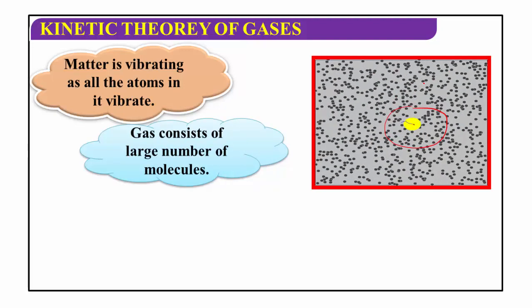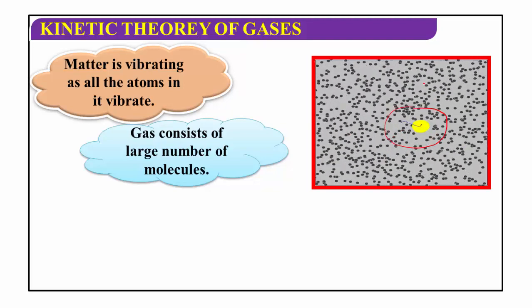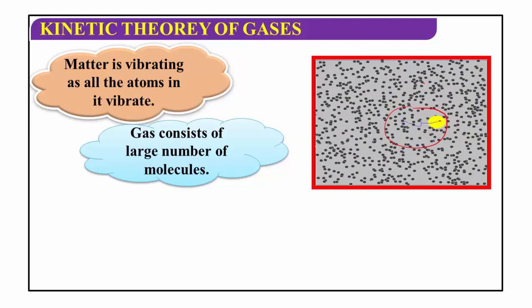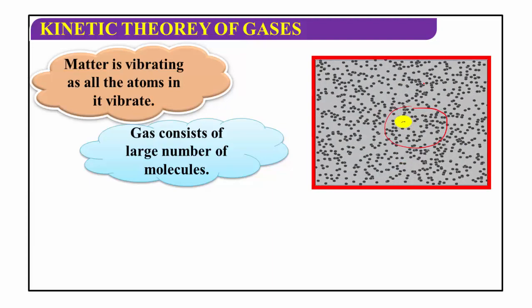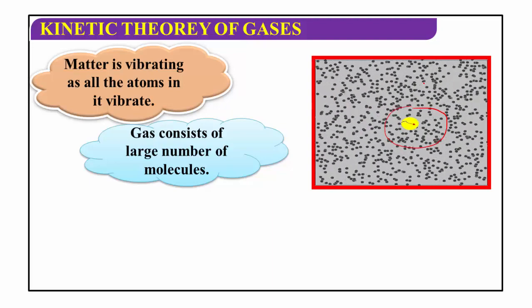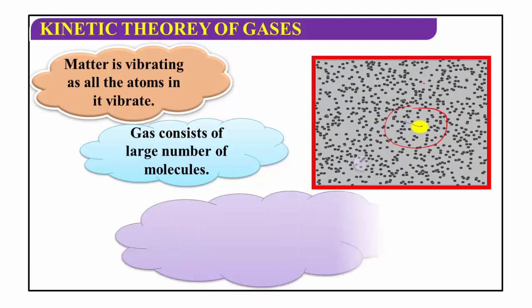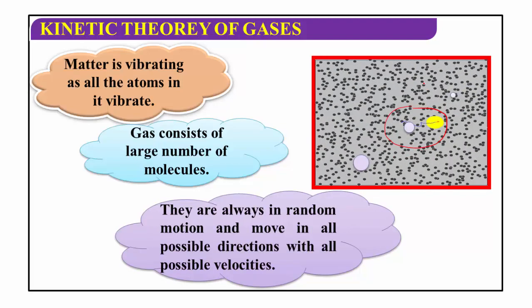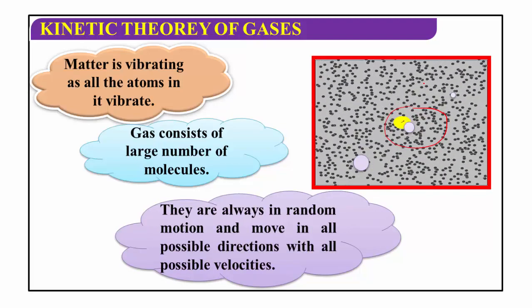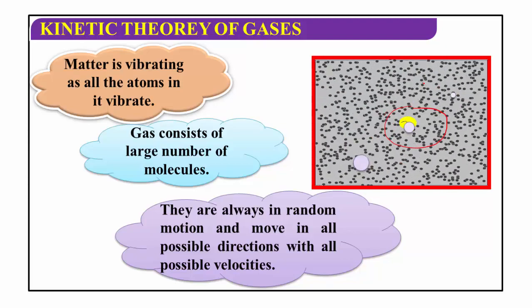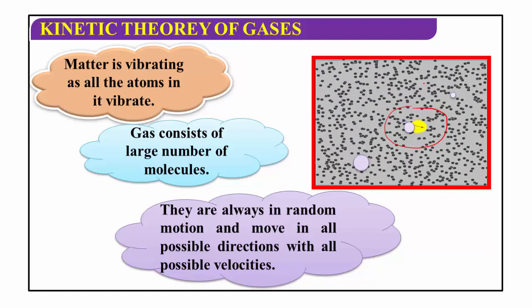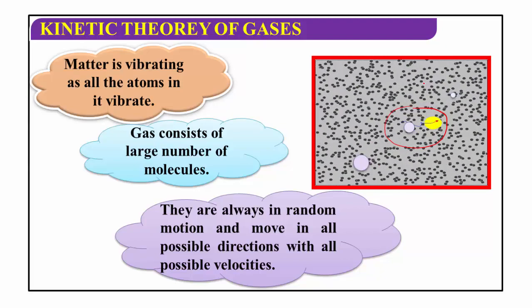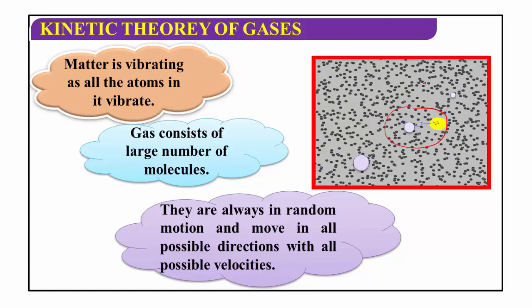Now, gas consists of a large number of molecules. These large number of molecules are enclosed in a chamber. They are always in random motion and move in all possible directions with all possible velocities, because the intermolecular force between the two particles in this gas is negligible.